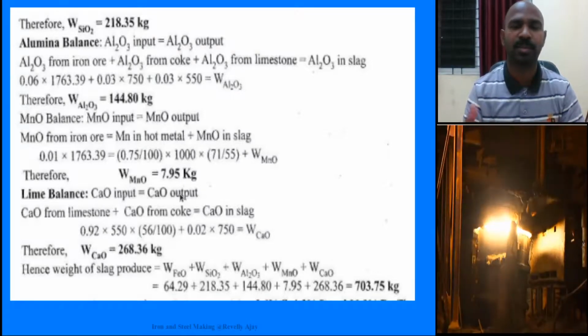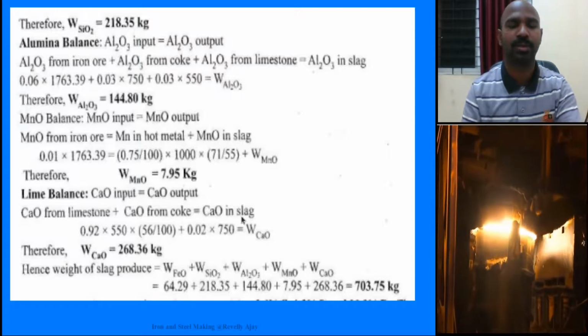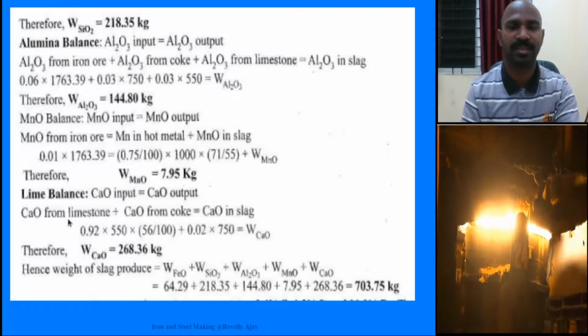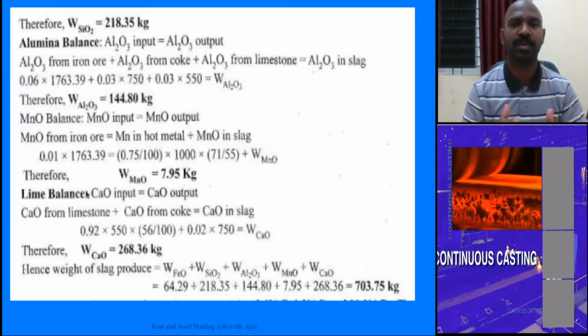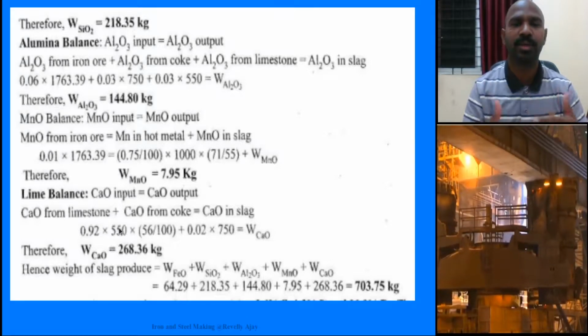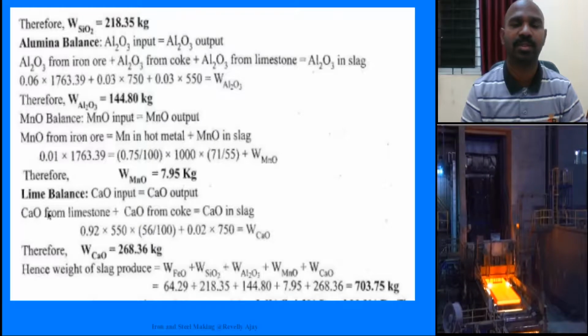And CaO input and CaO output: CaO from limestone and CaO from coke, CaO in slag. And CaO in limestone is 0.92, which was given in the limestone composition, into 550, but it is with respect to the CaCO3.